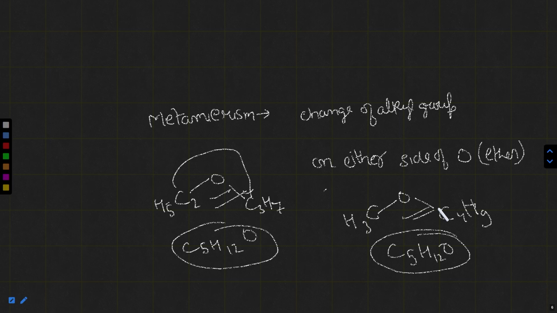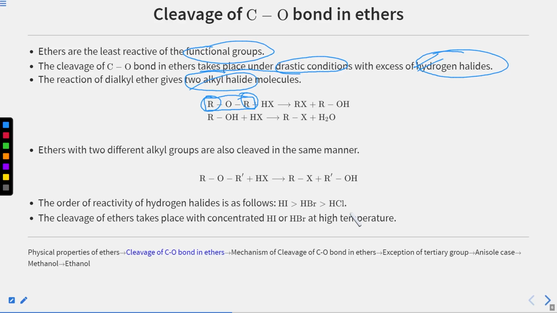So if we have different alkyl chain lengths on either side of the functional group, then that compound can show metamerism, and these two are metamers of each other. Okay, coming back to our cleavage of the C-O bond. Clear? So we said that we can form 2 alkyl halides.